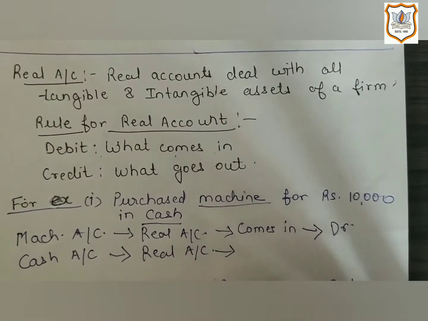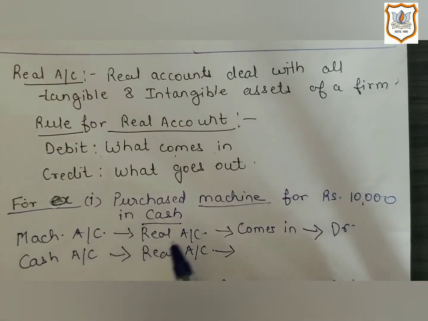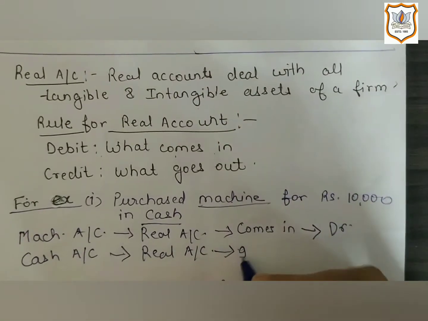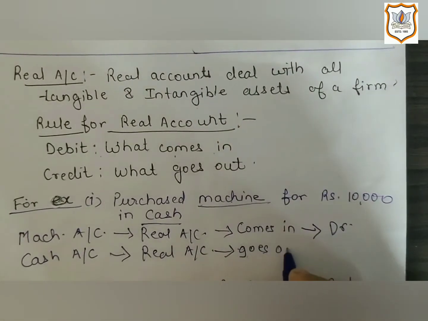So let us determine whether cash is coming in the business or it is going out of business. Here as we have purchased machine and in order to purchase that we have paid cash. We have made payment by cash. Hence cash is going out of business. So we will write here reason goes out.